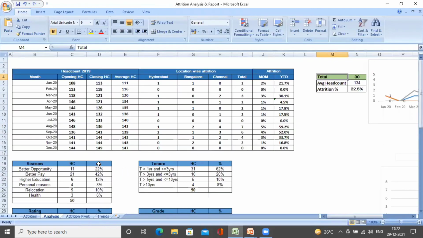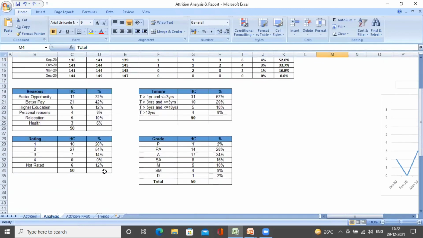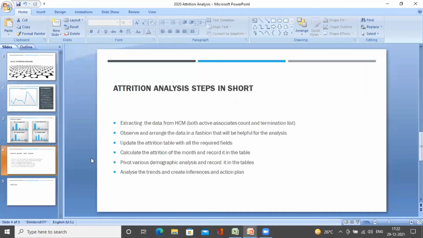Yes, as we have seen, the various demographics like reasons, tenure, business unit, grade, or rating. So that is something which is important for us to put a pivot and record in the tables. And then analyze the trends and create the inferences and action plan. Here it is. Isn't this interesting and easy? Yes, it is, right? Thank you.